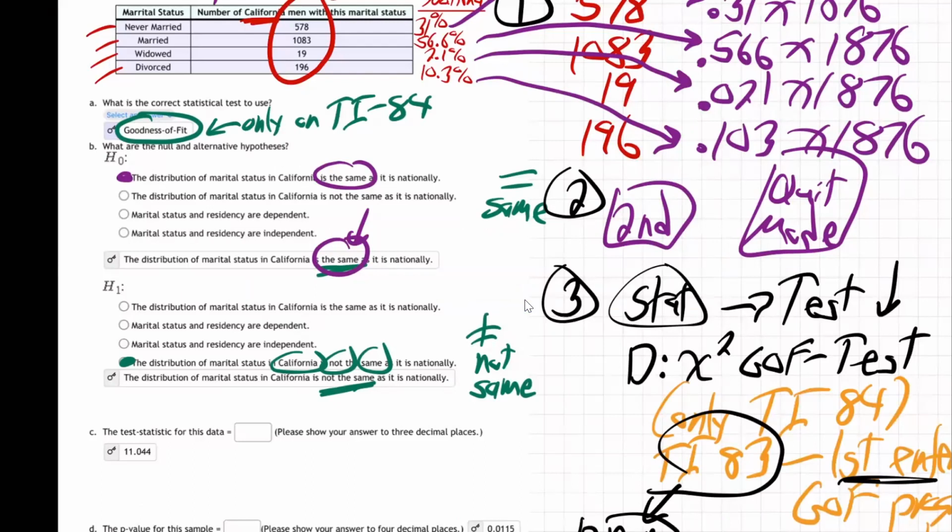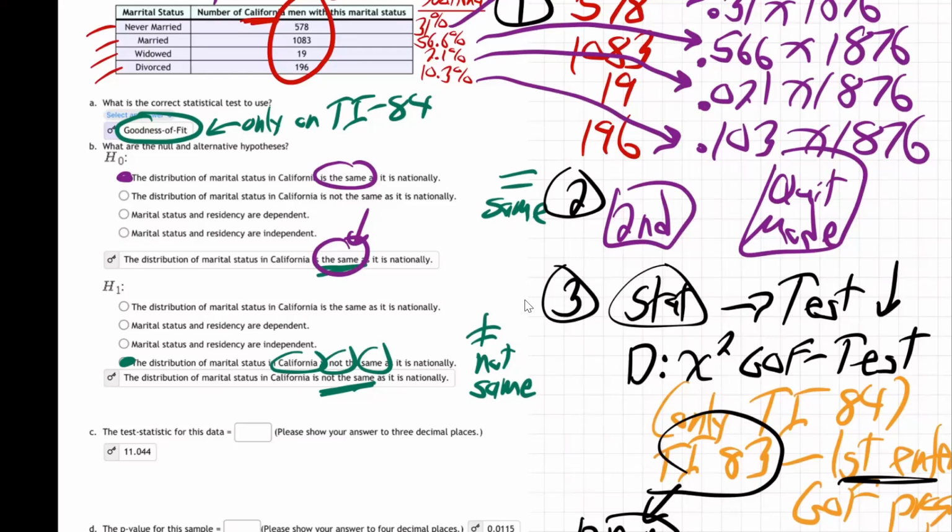Which one? Insufficient to conclude that they're dependent? No, we're not talking about dependent. Insufficient to conclude that it's not the same. Yeah, that's right, as it says down here. There was not enough evidence to conclude they're not the same. So we concluded they're the same. I know that's a little confusing.